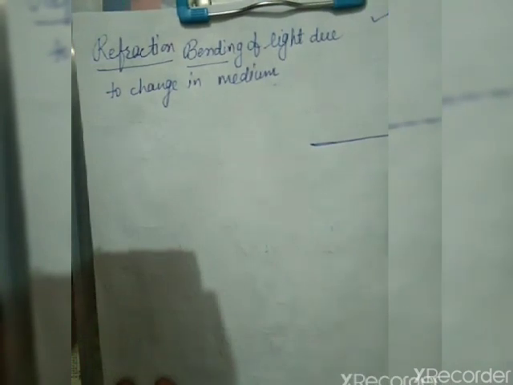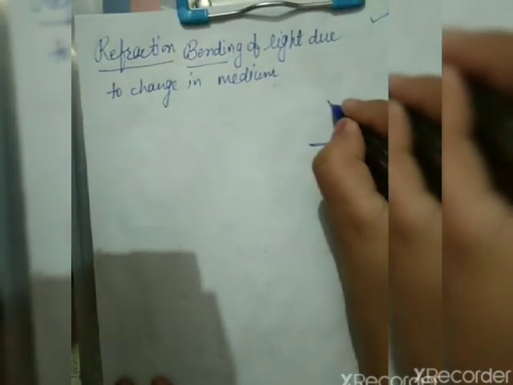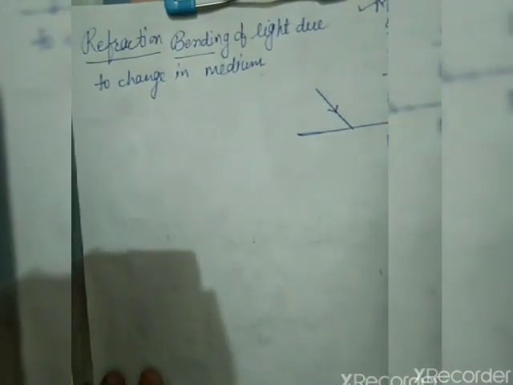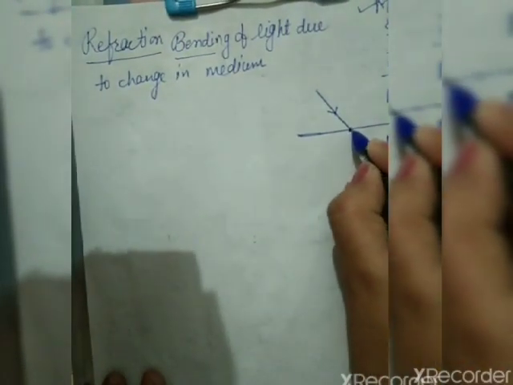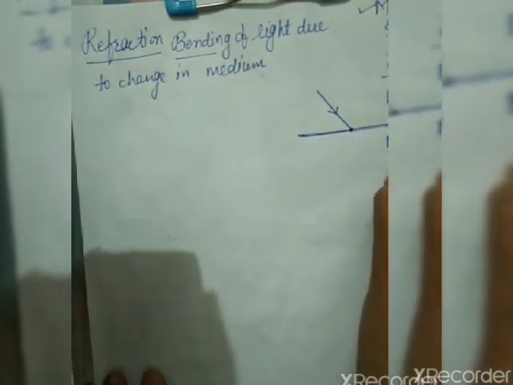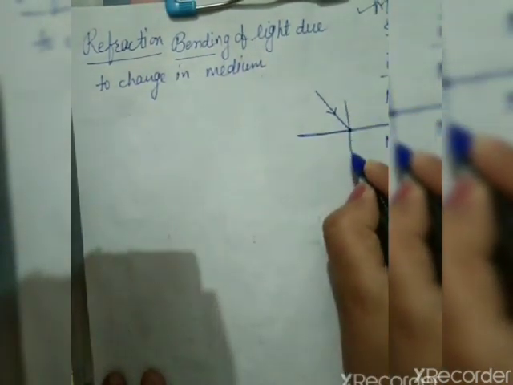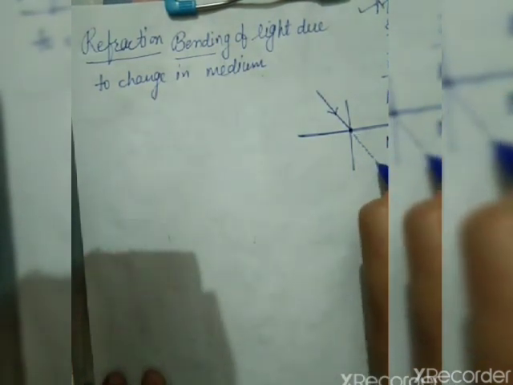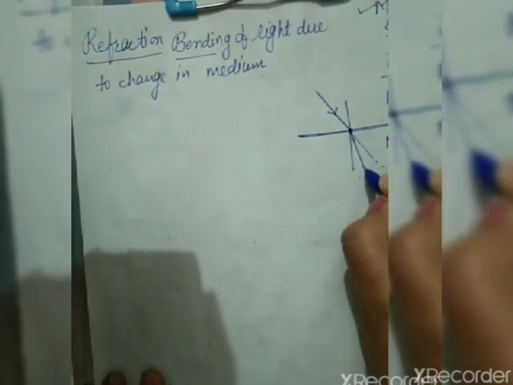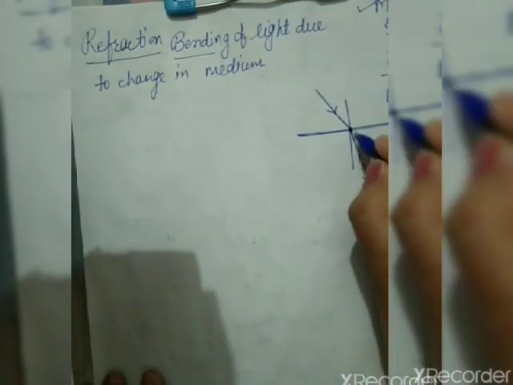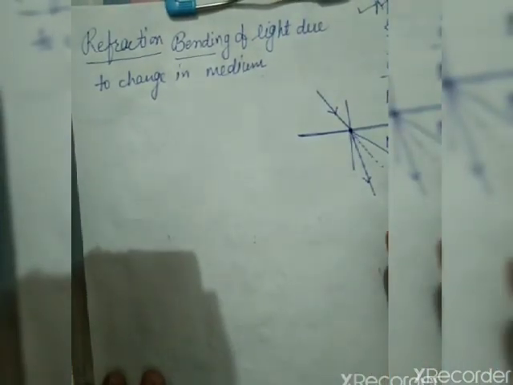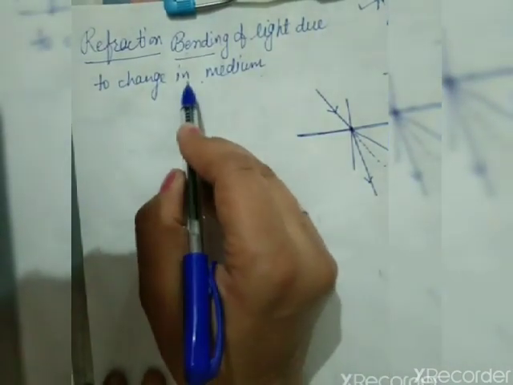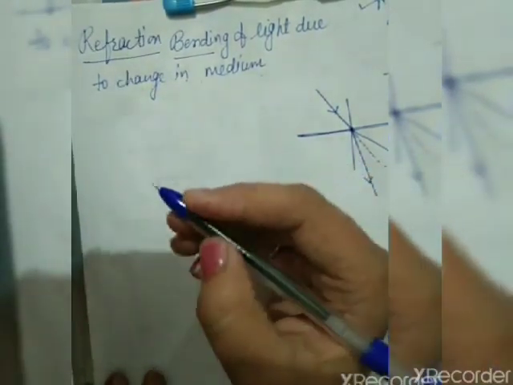termed as interface. When light changes its medium from first to second, then at a point on the interface, its path changes. Instead of traveling in a straight line, it will bend either towards this way or away this way. This bending of light due to change in medium is termed as refraction.